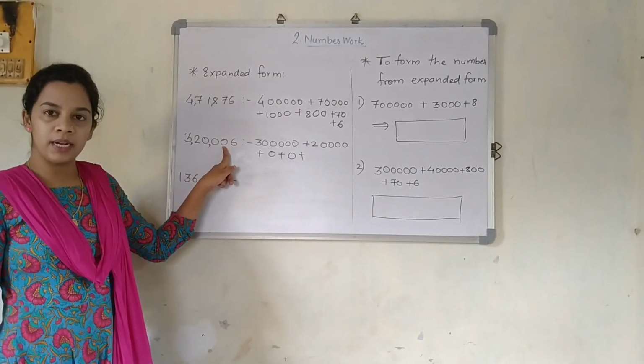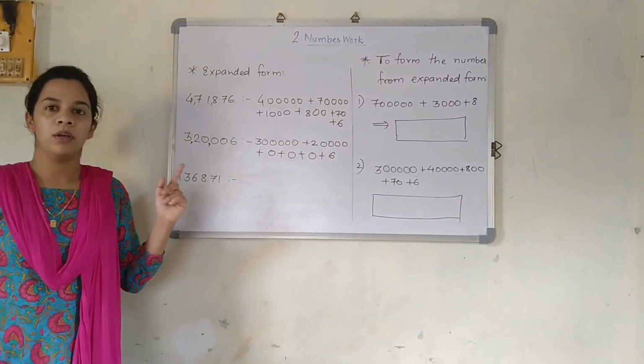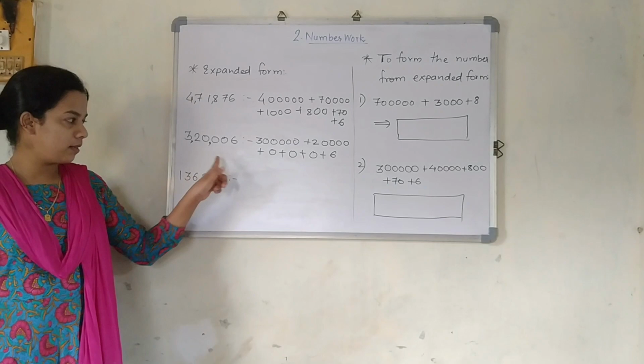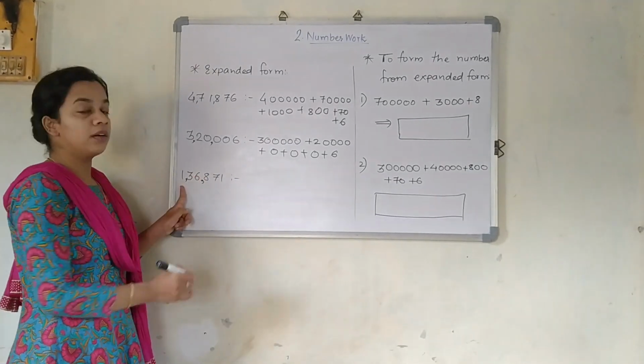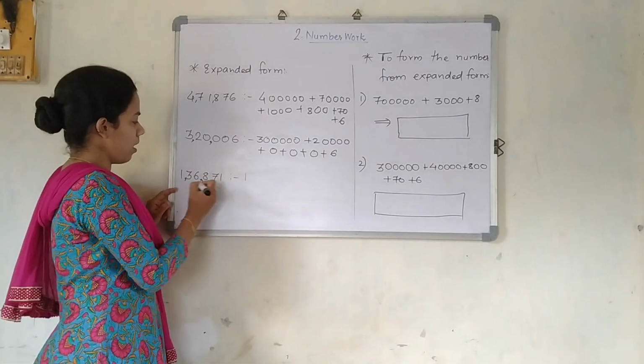Again, one 0 is present at the tens place. I am just going to write as it is. And 6 is at the unit place. So this is the expansion. Just focus on the next number. We will go like the earlier one. This is 1,36,871. So 1 lakh. 1 I will write.